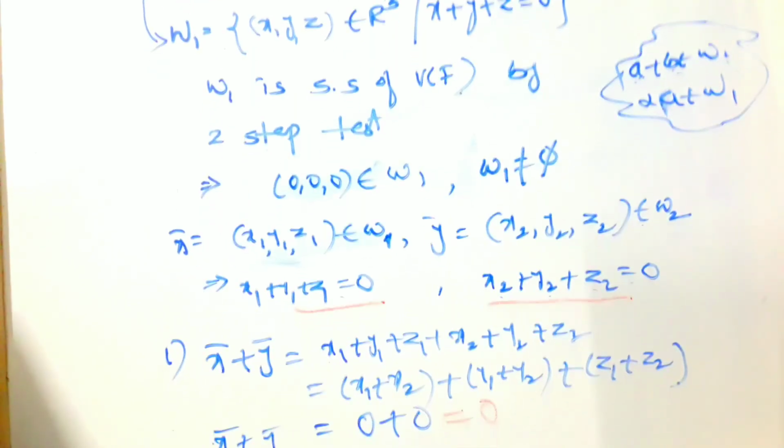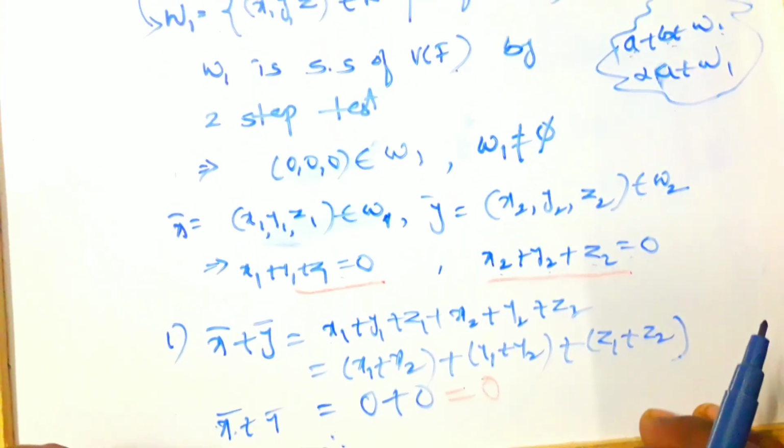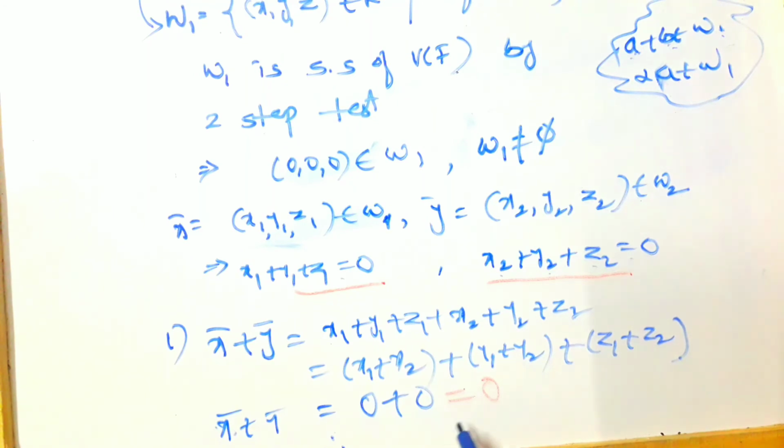Therefore, x bar plus y bar belongs to W1. It is satisfying the first condition, which is vector addition. Now next we will see the scalar multiplication.